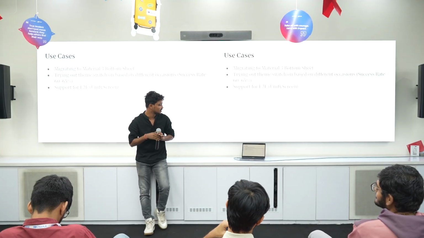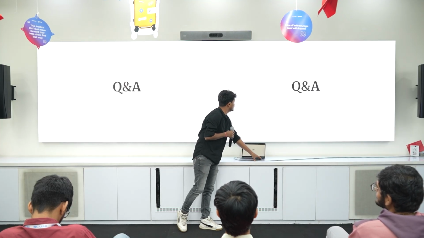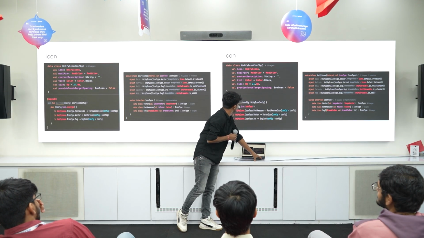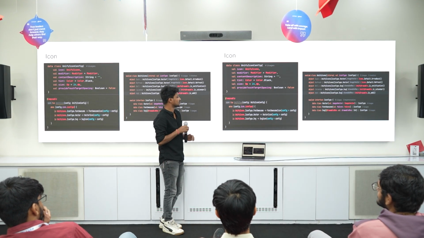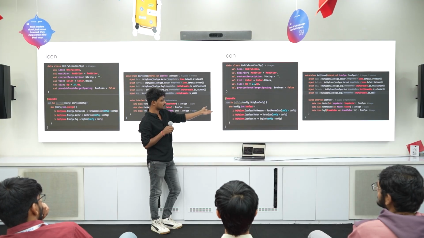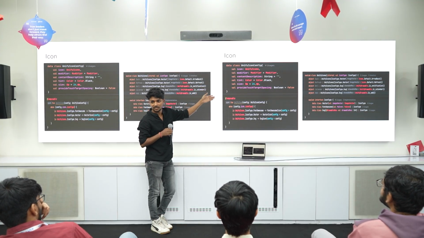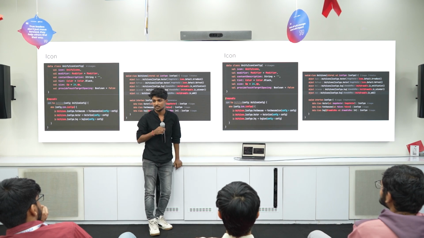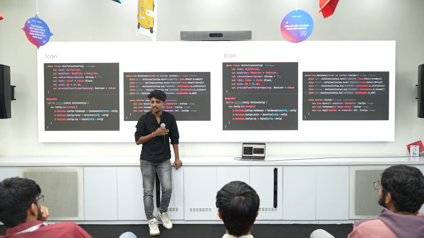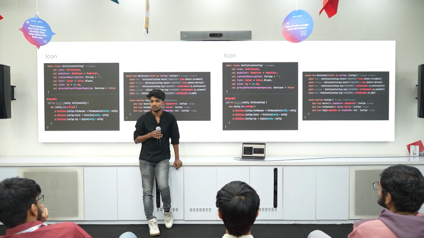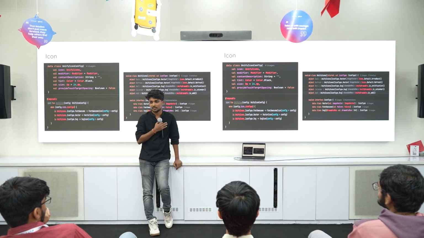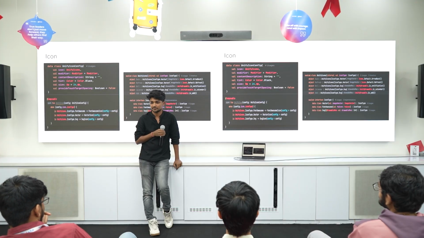But at the end, it should have these models only. Let's say from the backend you are getting an icon. Your JSON should be something that can be passed to your Unify icon config, and that should fit your Unify icon. That's the only way. The whole point of having a design system is to use it everywhere. So even if it's server driven or not, you should always map it to your design system.